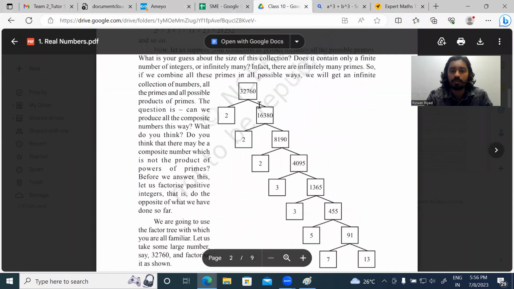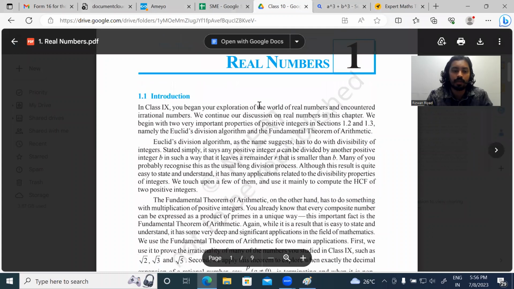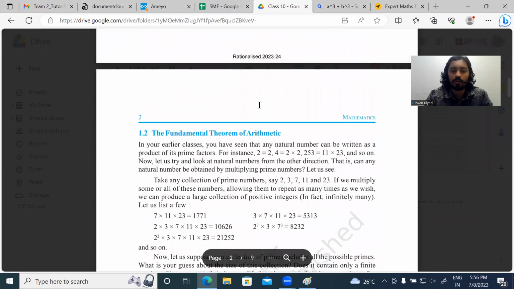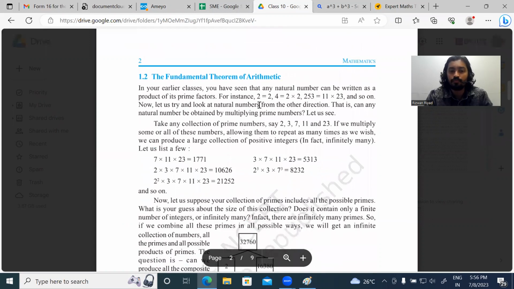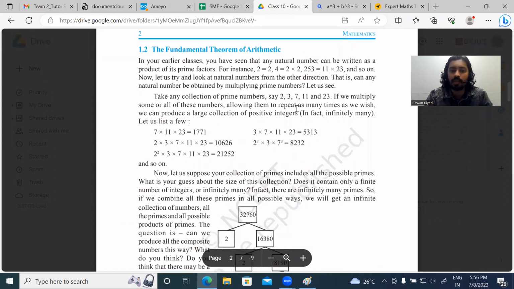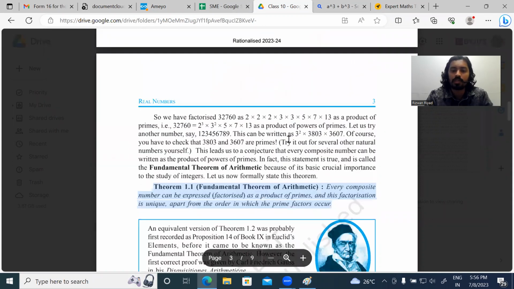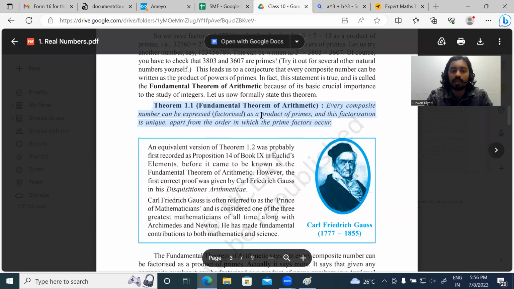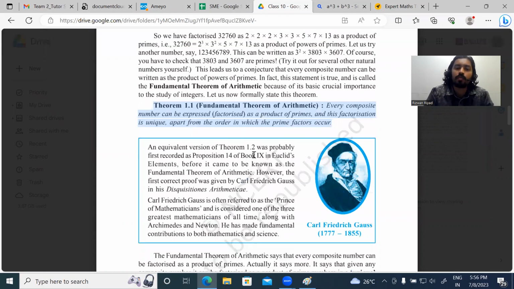Here you can see your textbook, Real Numbers. We are beginning with the fundamental theorem of arithmetic. You can see the theorem here, Theorem 1.1. First I will read this, then I will explain. Every composite number can be expressed or factorized as a product of primes, and this factorization is unique apart from the order in which the prime factors occur.